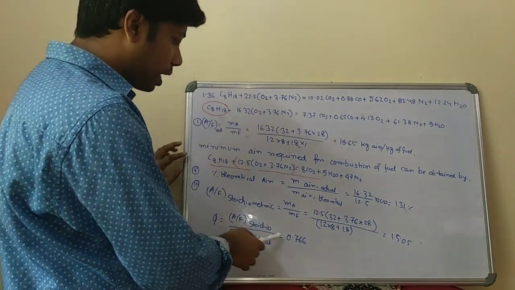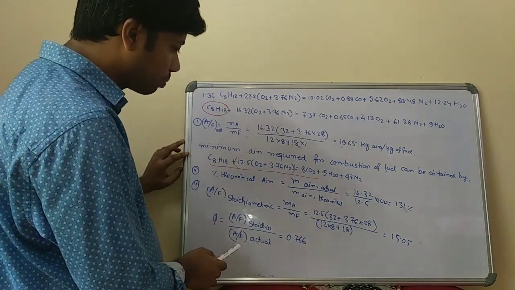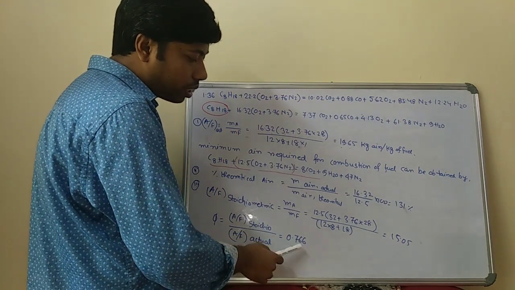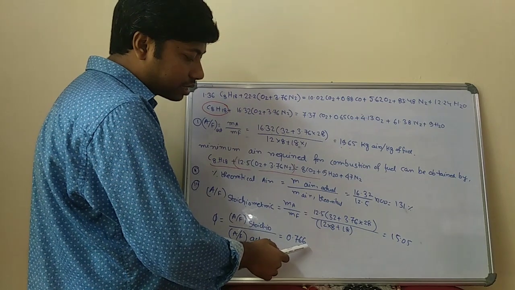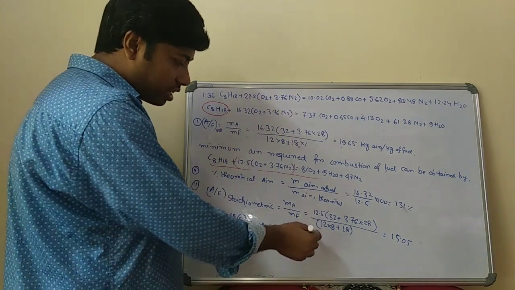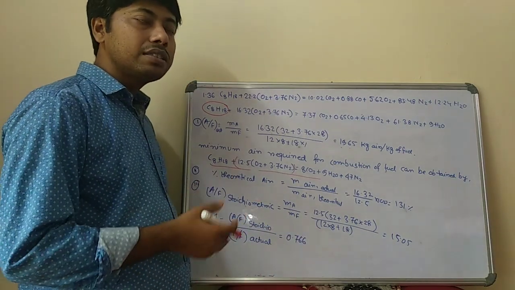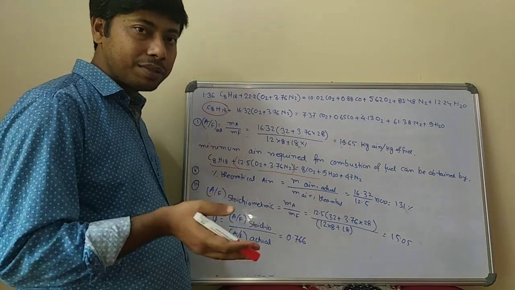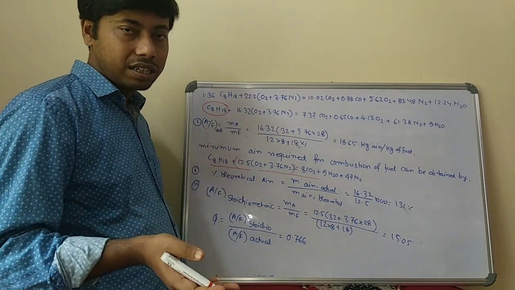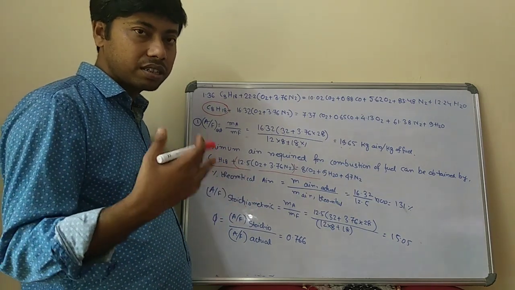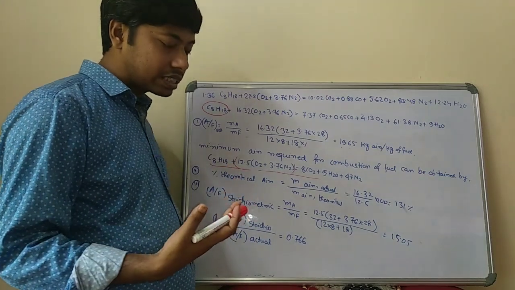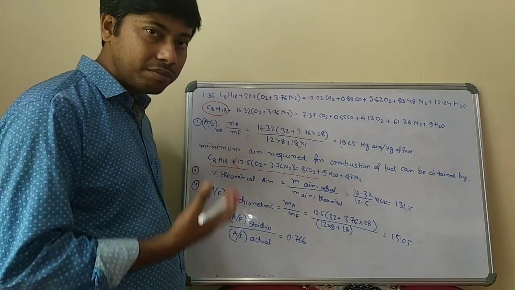If you calculate, you get the value of 0.76766, so it is less than 1. If phi is less than 1, that means it is a lean mixture. If phi is greater than 1, that means a rich mixture. If phi is equal to 1, that is the stoichiometric ratio. Here phi is 0.766, that means the mixture is a lean mixture.